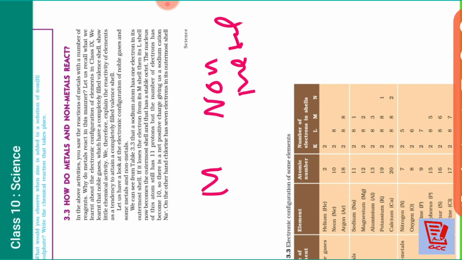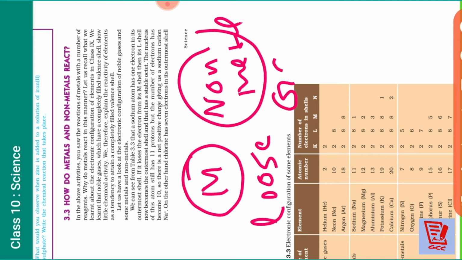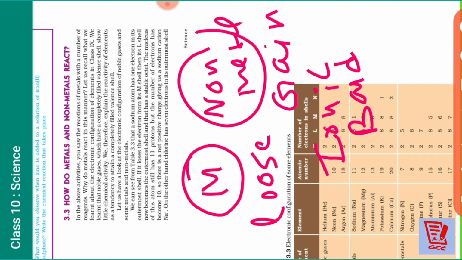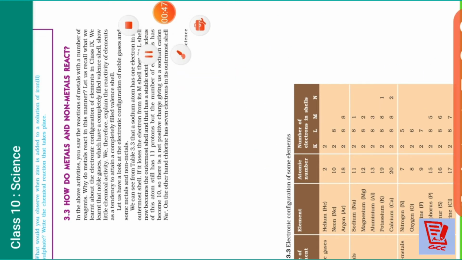Metals have a tendency to lose the electron, and non-metals have a tendency to gain the electron. So whenever metal and non-metal are combining, usually they are going to make an ionic bond. What are they going to make? They are going to make an ionic bond. Okay, student, and I will tell you what is the meaning of ionic bond.